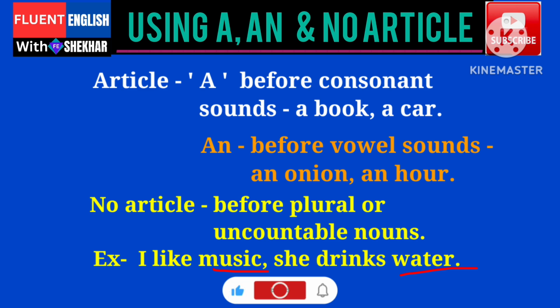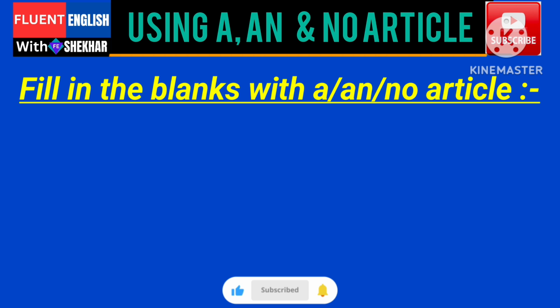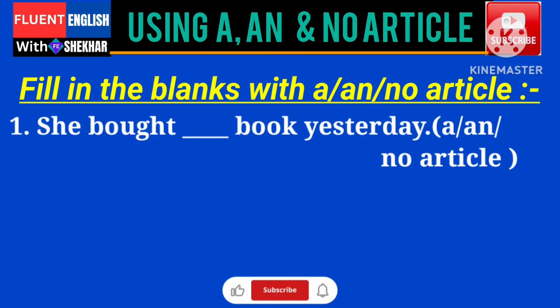She drinks water. We don't use article a or an or the before the water because water is an uncountable noun. Now fill in the blanks with articles a, an or no article. She bought dash book yesterday. Options are a, an or no article.